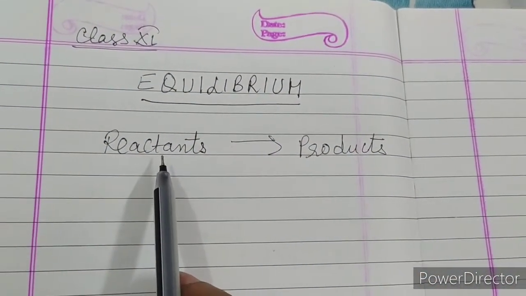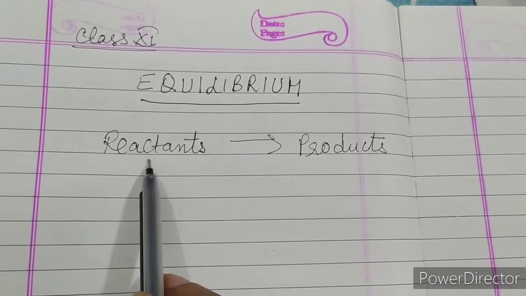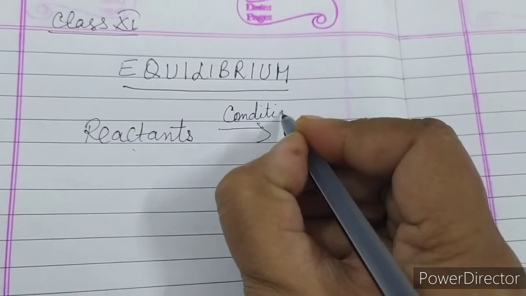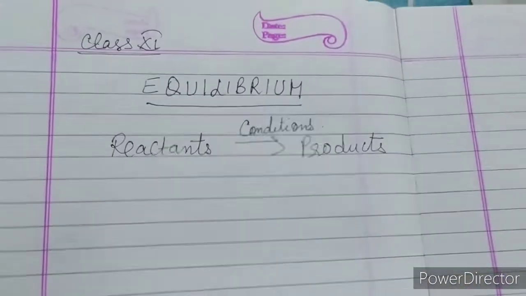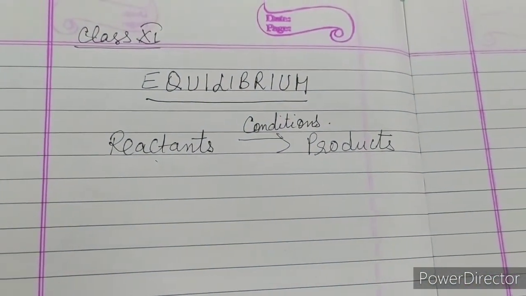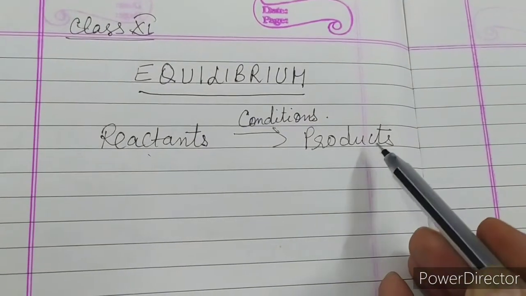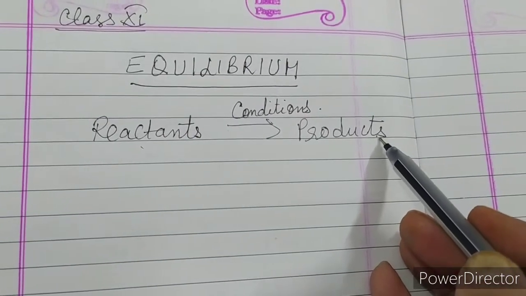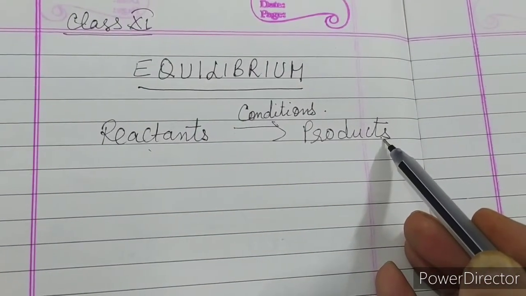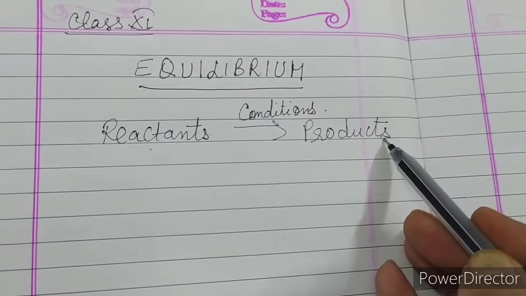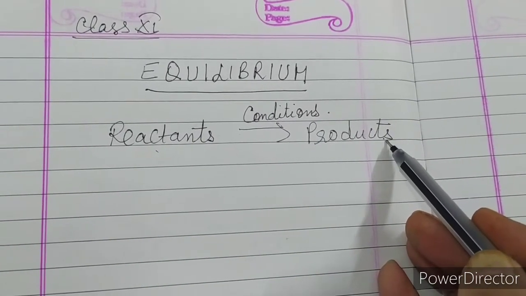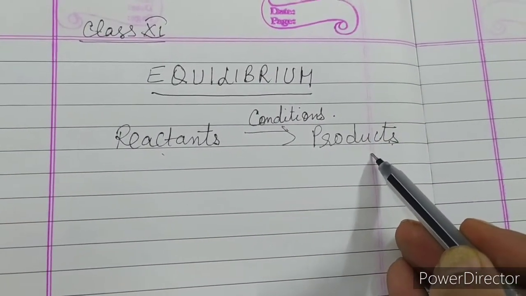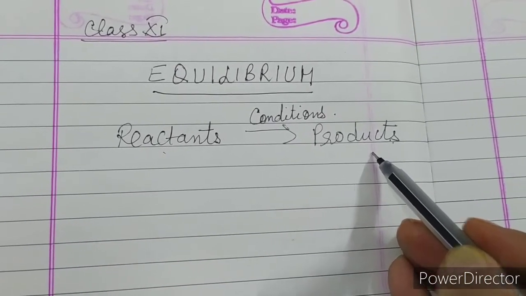So in every reaction there is conversion of reactants into products under a given set of conditions. Conditions may be some temperature, pressure, catalyst, promoter, and we expect that this reaction will undergo completion. We always expect that this reaction will complete itself and is feasible. If not completed, it will almost be complete. However, there are some reactions which do not complete, especially those carried out in a closed vessel.